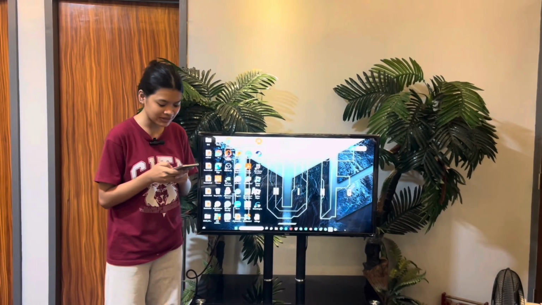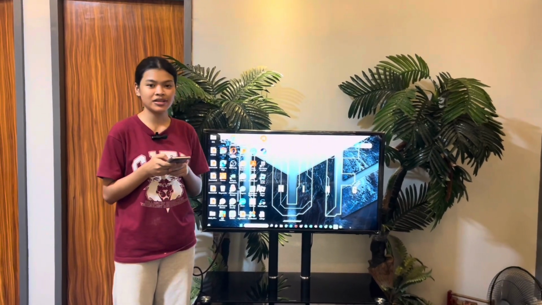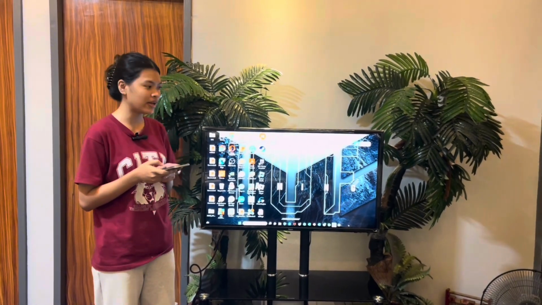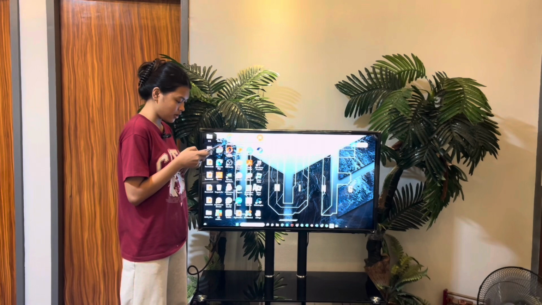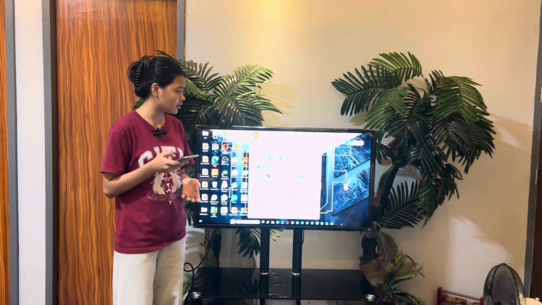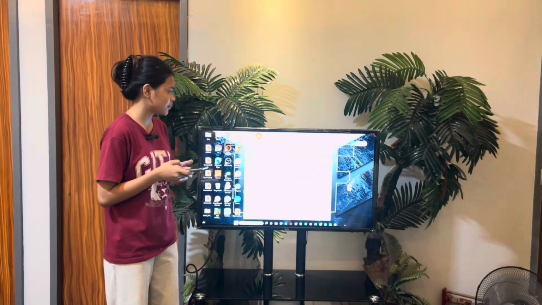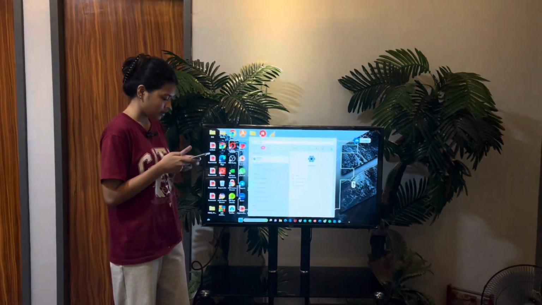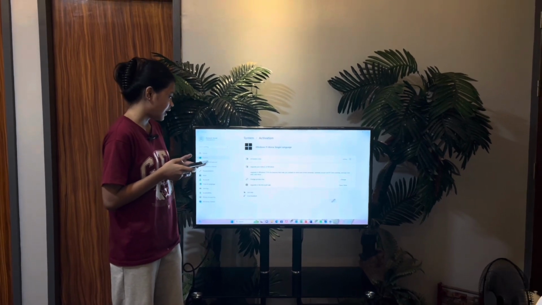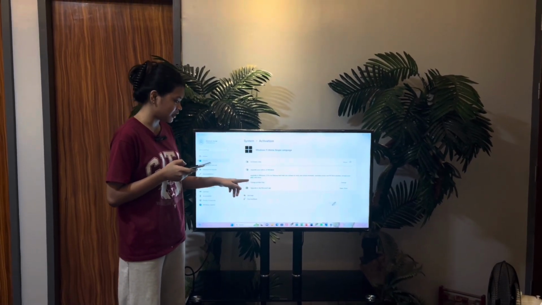Now we will be discussing the Windows operating system installation. The first step is to insert a flash drive, and the second one is to make sure that you have a product key. To know if you have a product key, go to Settings and search for activation. And here you can see that we have a product key.